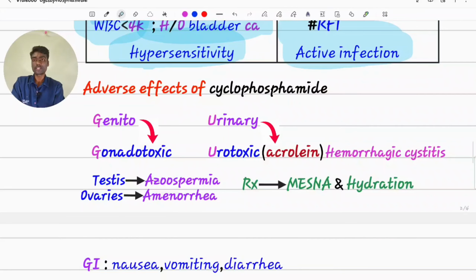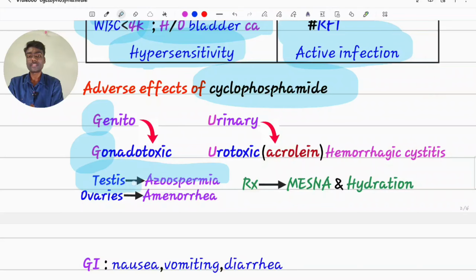Coming to adverse effects of cyclophosphamide, for any drug, first we will write GI side effects. For cyclophosphamide, we have to write genitourinary side effect first. As it is gonadotoxic, it causes azoospermia by affecting testis, amenorrhea by affecting ovaries.